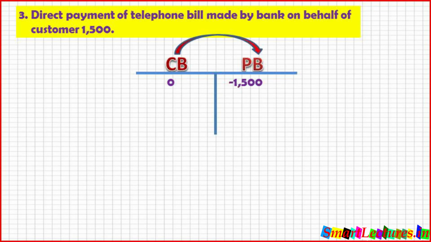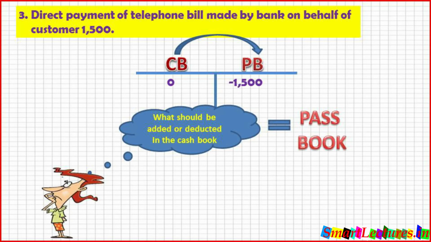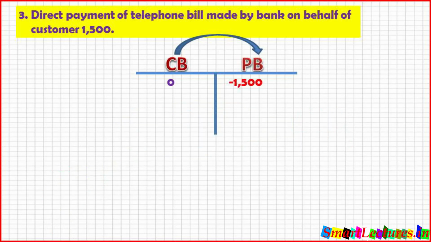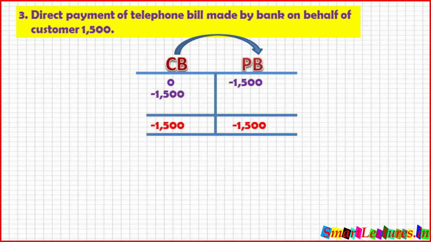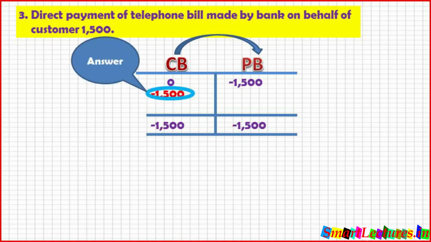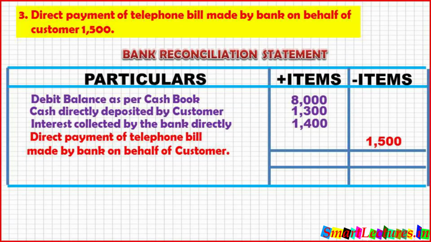So our arrow is from cash book to passbook. It means what should be added or deducted from cash book so that we can reach the balance of passbook. And the balance of passbook is minus 1,500. So what should be added or deducted from the cash book? That is minus 1,500. In this way, the total on both sides will be minus 1,500. So our answer will be minus 1,500. So number 3, direct payment of telephone bill made by bank on behalf of customer, 1,500.